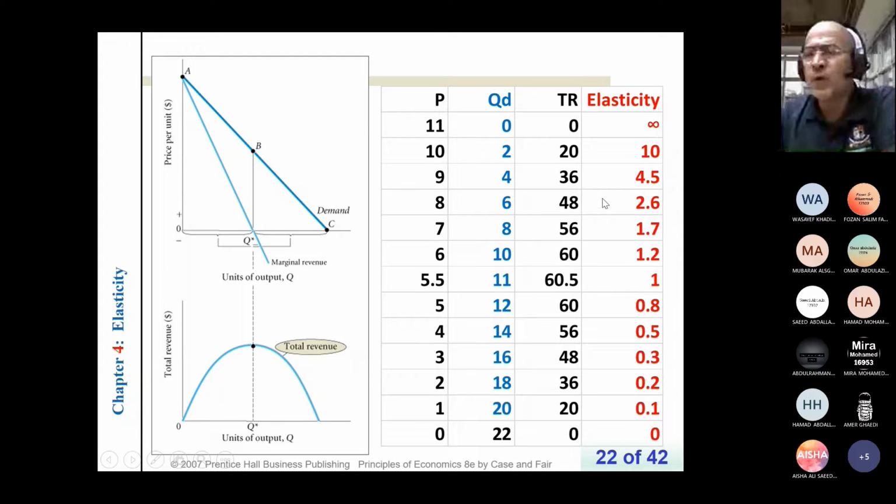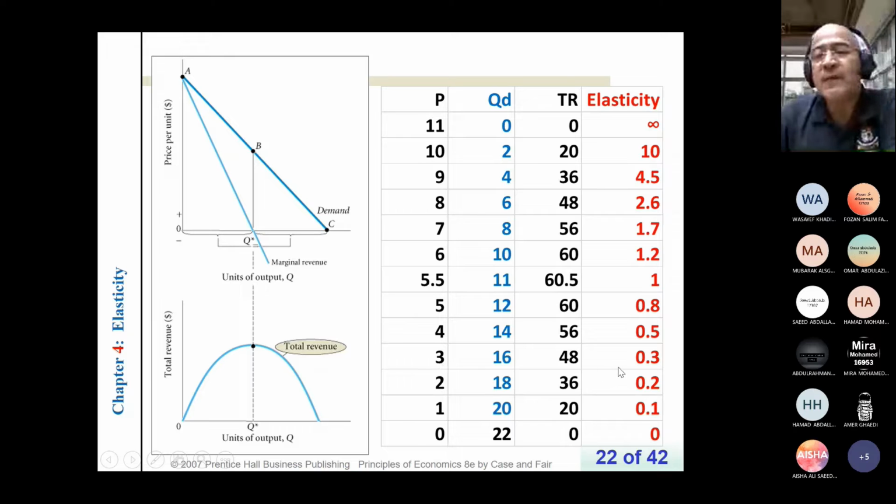What else? Also, there is more information. So see here, assume Fawzan is producing perfume, and demand for perfume is elastic. So as he decreases the price, total revenue will increase. So it's better for Fawzan, who produces perfume, to decrease the price. And see here, if he increases the price from 9 dirhams to 10 dirhams, total revenue will decrease. So it's not good for Fawzan to increase the price of perfume or shampoo.